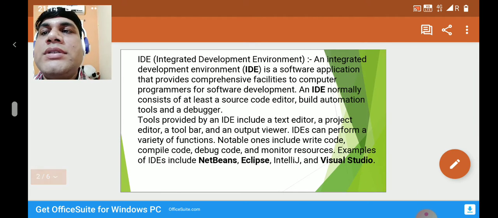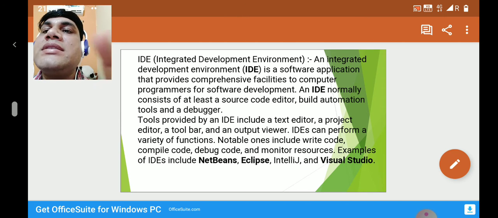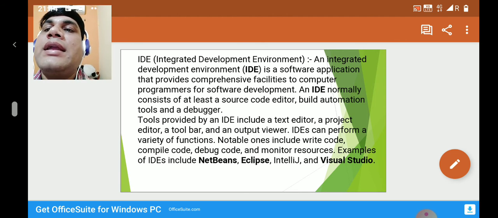You all know IDE stands for Integrated Development Environment, and an Integrated Development Environment is a software application that provides comprehensive facilities to computer programmers for software development. Using this we can develop software and applications with the help of this integrated development environment.